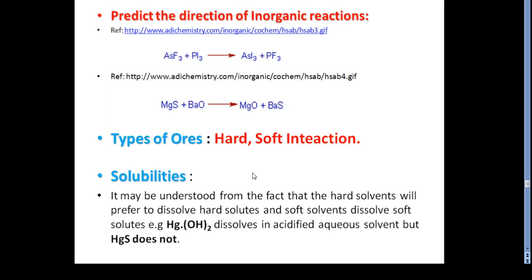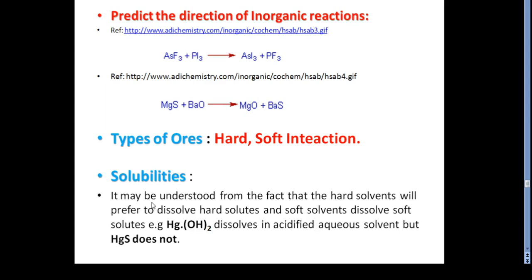Why? Because both this silver and the copper are soft metals. This is the reason the ores in nature are found in their different combinations. Then after that, the solubility. As far as solubility is concerned, we all know that in simple language, solubility always prefers one simple concept: polar with polar, non-polar with non-polar. But here the case is something different.